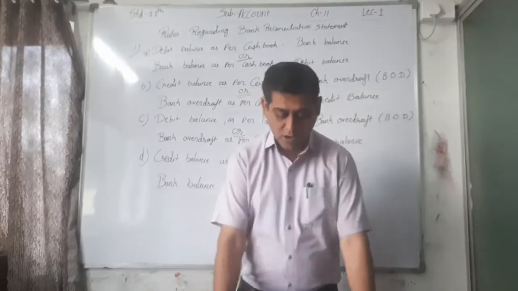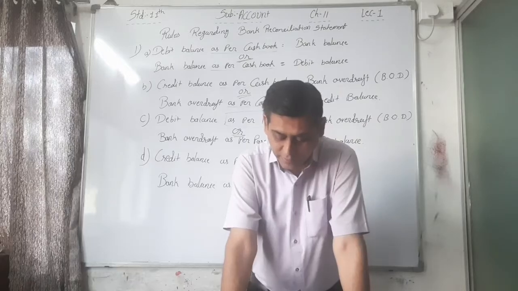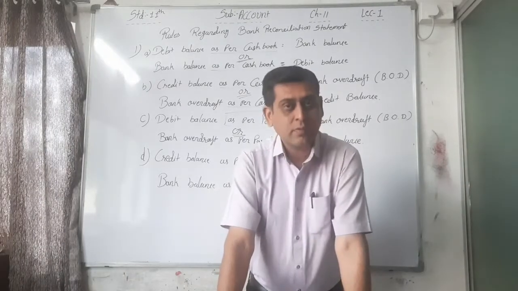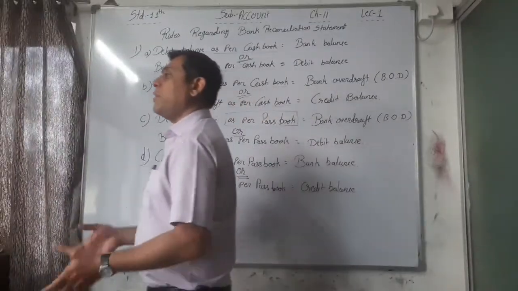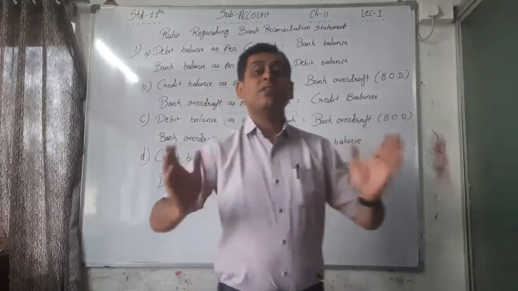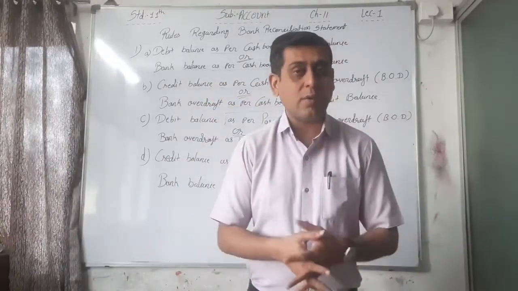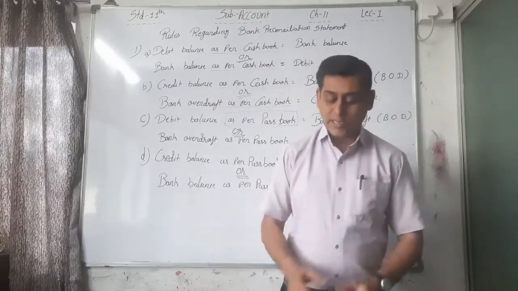Now see the meaning of bank reconciliation statement. In normal circumstances, balance as per cash book and passbook should be the same. If all the transactions are recorded without any mistakes by any of the persons, that is by the trader or by the banker, then there is no difference in the balance as per cash book or as per passbook.